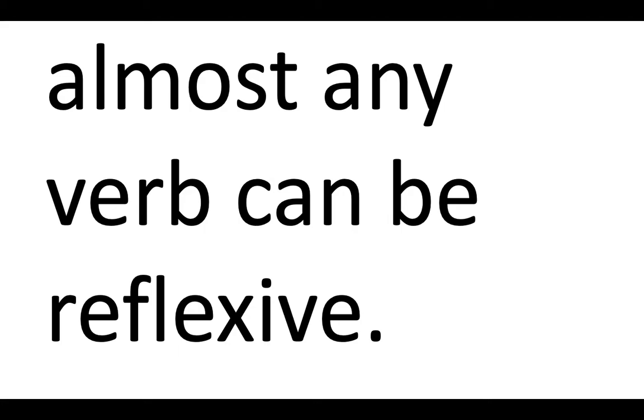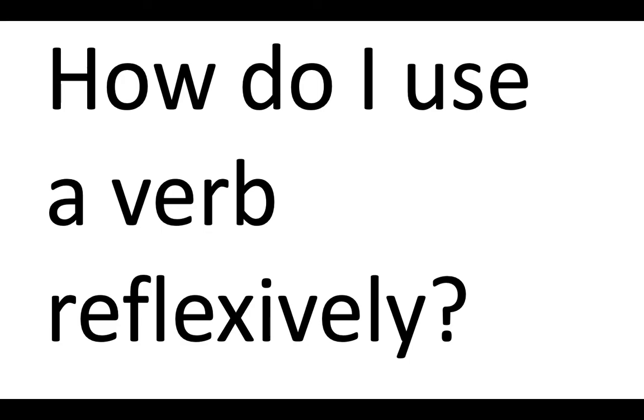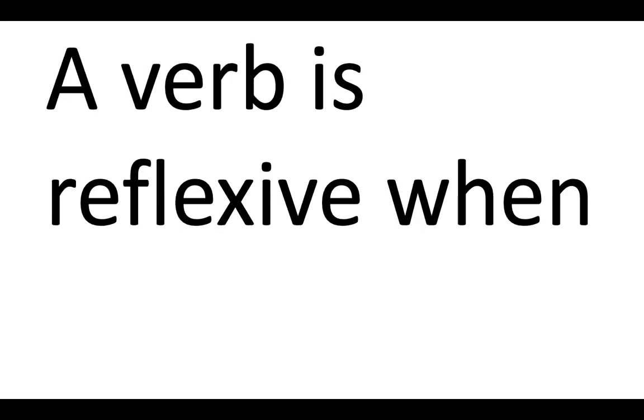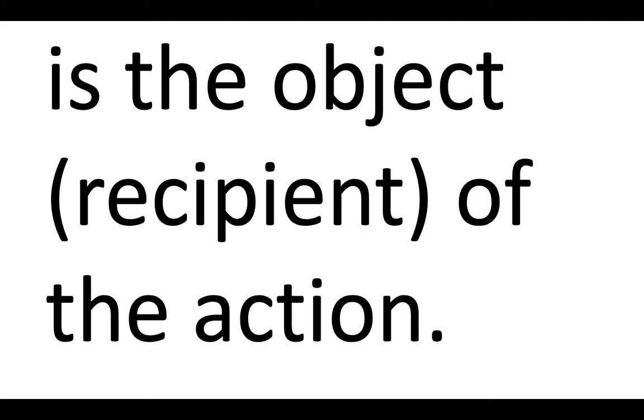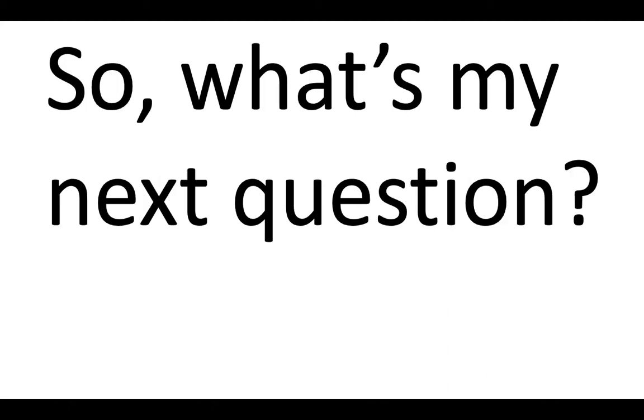Almost any verb can be reflexive. It's better to ask the question, how do I use a verb reflexively? A verb is reflexive when the subject performs the action, which is always true, and is the object or the recipient of the action. Example, yo me veo, I see myself. Notice that it has two parts, a verb and a reflexive pronoun.